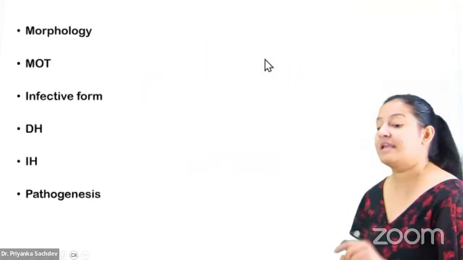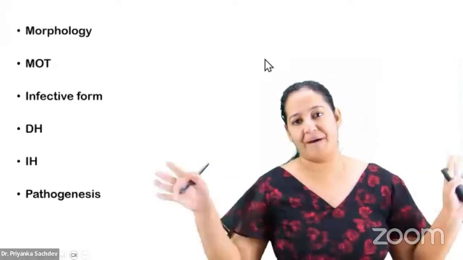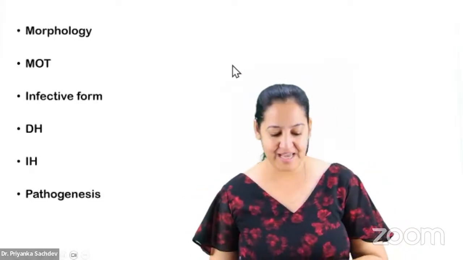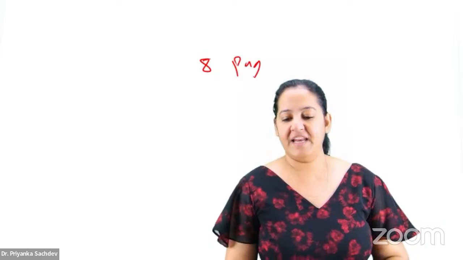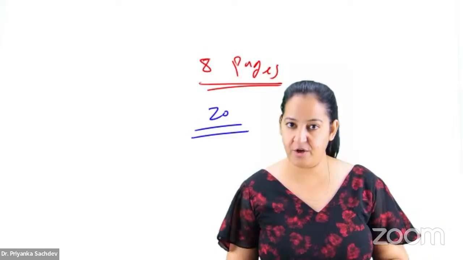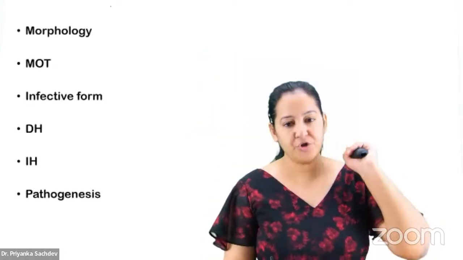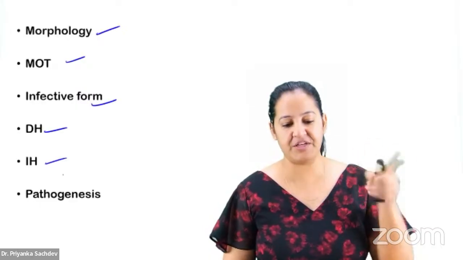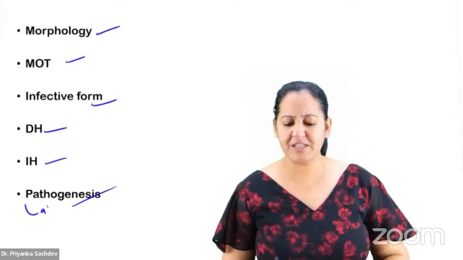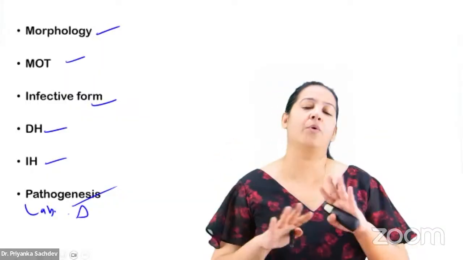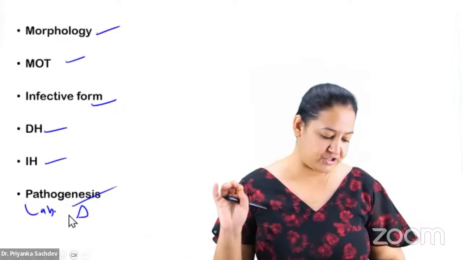Okay, right. Now, I want you to learn this thing for all parasites. I have provided you master charts. Ultimately you have to learn those master charts. I have summarized the entire parasitology in just 8 pages. In 8 pages, I have compacted all the important parasites, the 20 parasites which are there in your syllabus, among these headings. You should know the morphological forms of all of them, mode of transmission, infective form, definitive host, intermediate host, and pathogenesis. And lab diagnosis, may have any special test, otherwise not. Okay, if you know this, you are going to rock parasitology, each and every question you can do.